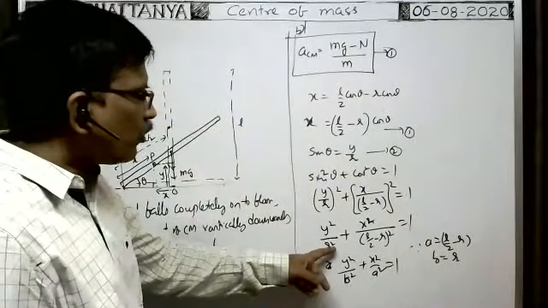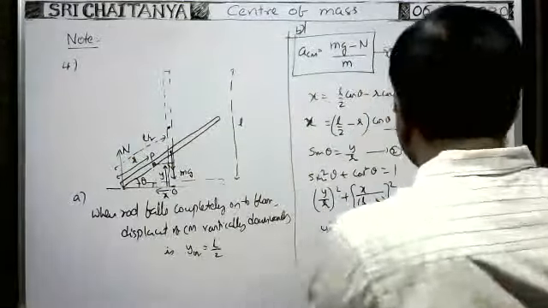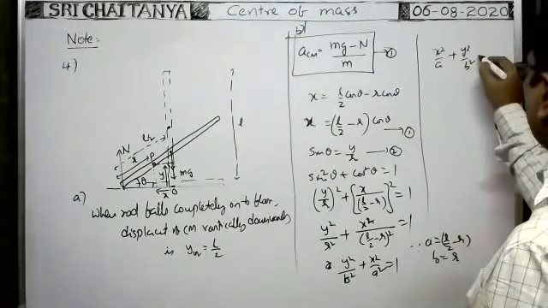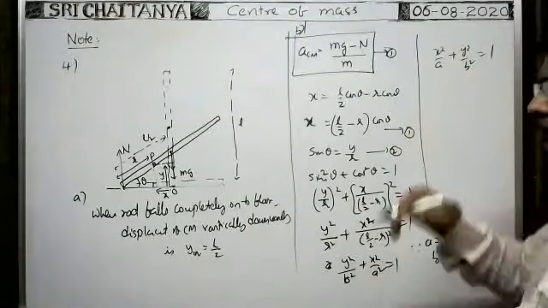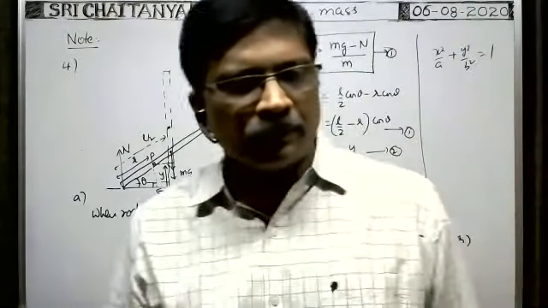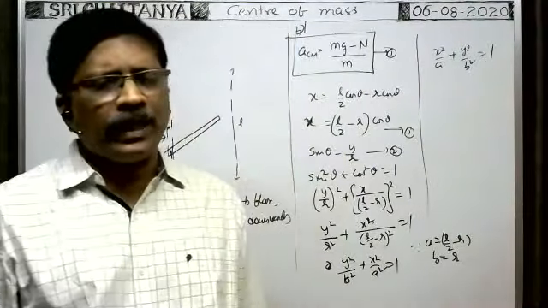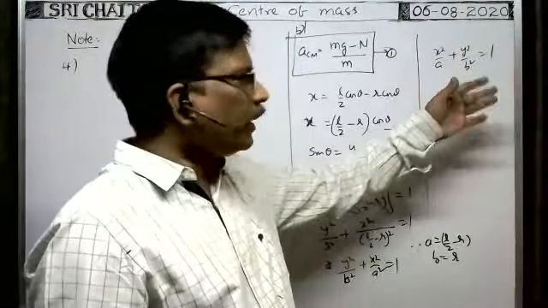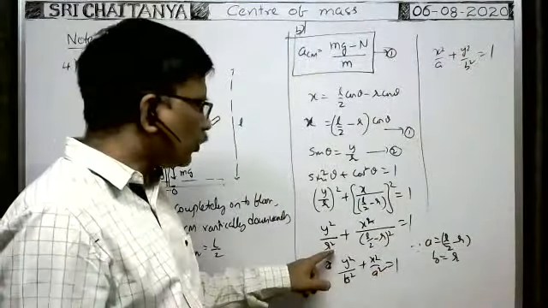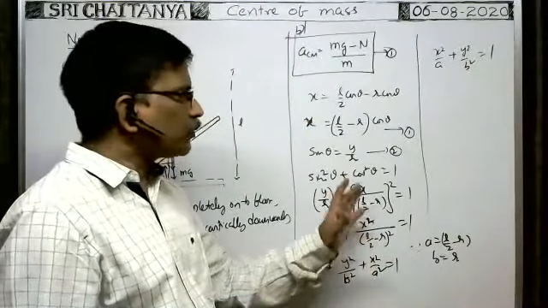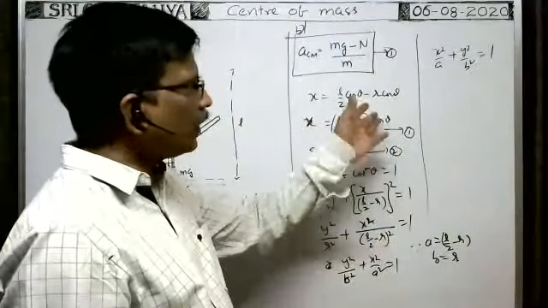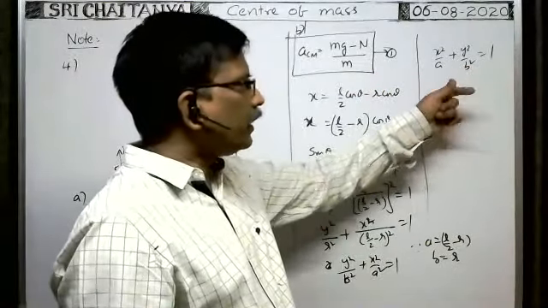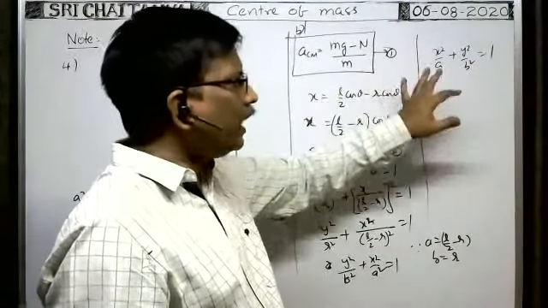Therefore x square by a square plus y square by b square is equal to 1. What is this equation? Very good. Elliptical path. If a and b are equal, that becomes a circle. But a and b are different here, because a is L/2 minus r and b is r. As these two are different, then definitely it is an ellipse.